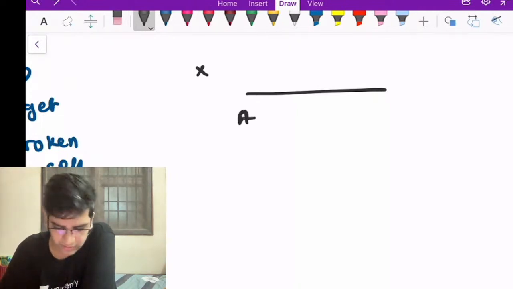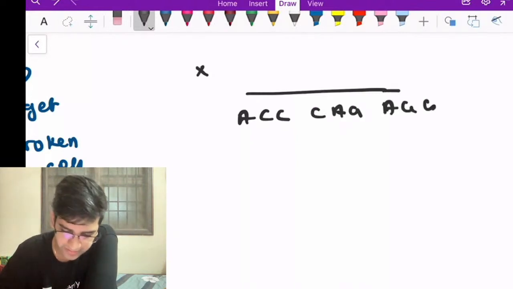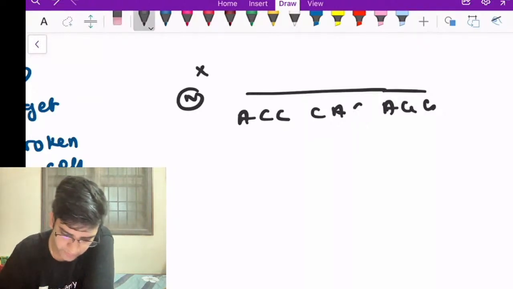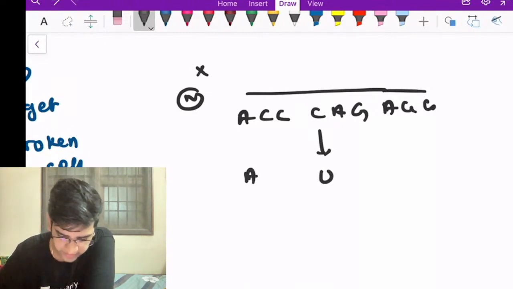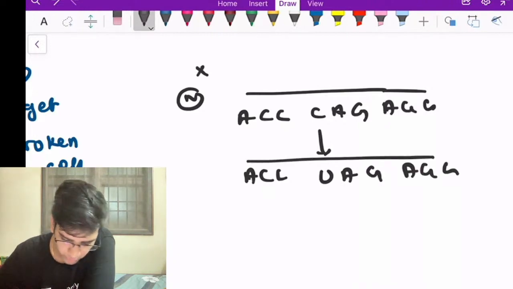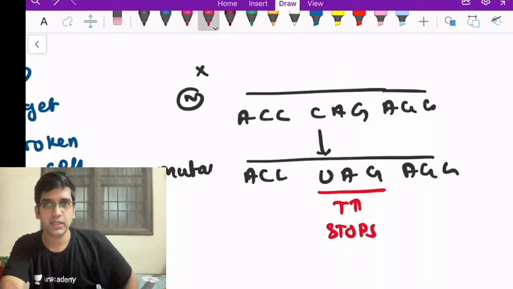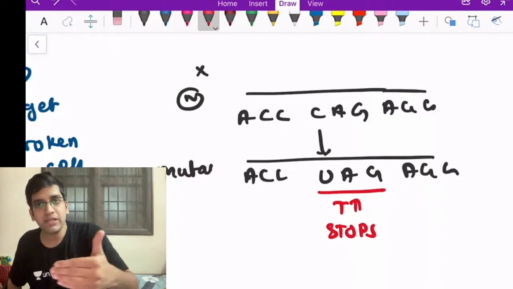Let's say that I'm having a sequence like this. CAG, AGG. This is the normal sequence. I'm having a point mutation. This is my G. Due to the point mutation, C changes to U. This remains the same. ACC, UAG, AGG. This is the mutated one, right? So when you have this mutated one, will the protein synthesis stop at this point? It stops here, right? When it stops exactly at this point, can I say that it is prematurely terminating?